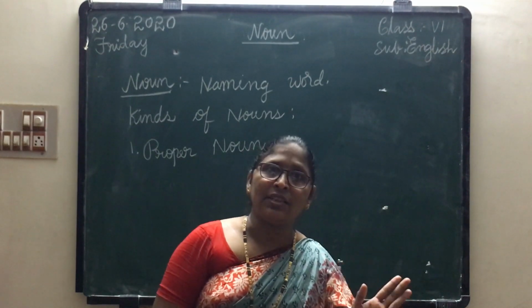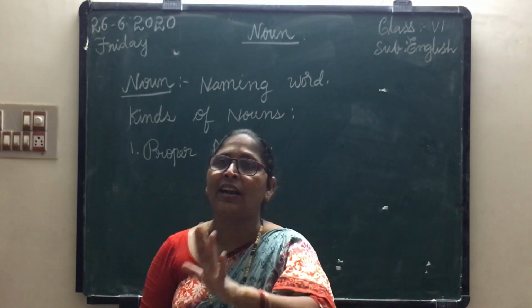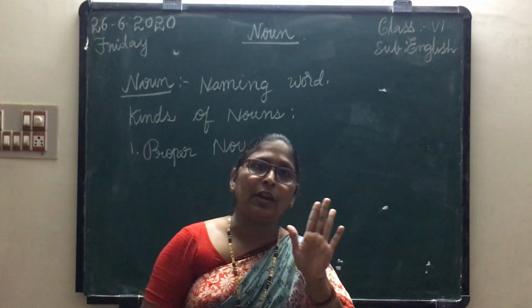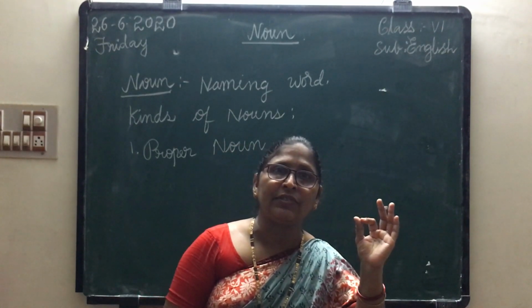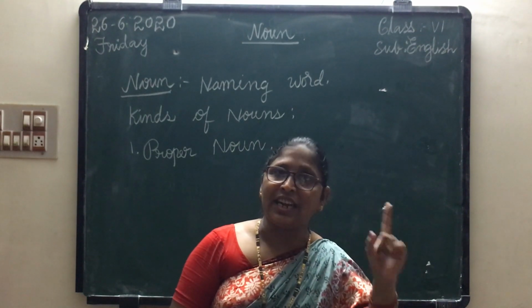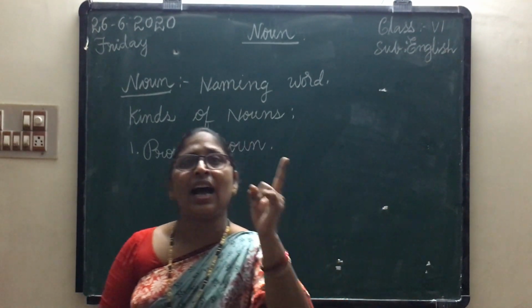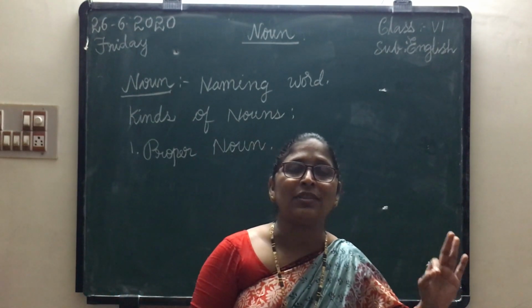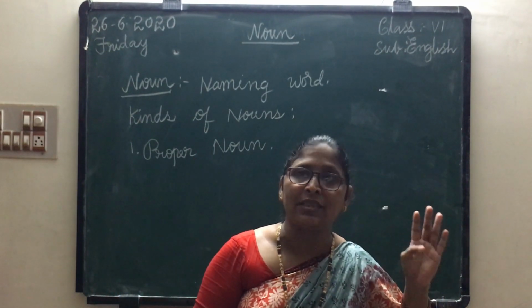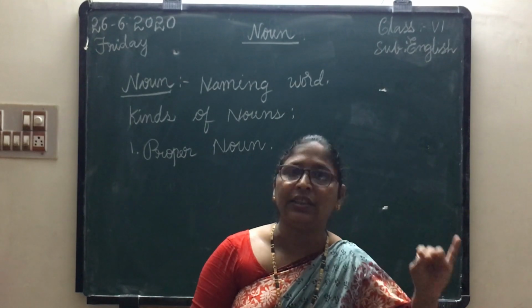Whether it is at the start of the sentence, middle of the sentence or end of the sentence, a proper noun is indicated with a capital letter. Understood children? What is proper noun? Proper noun says about the particular name of a person, place, animal or thing.